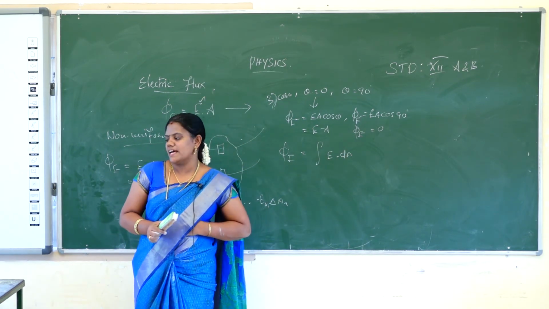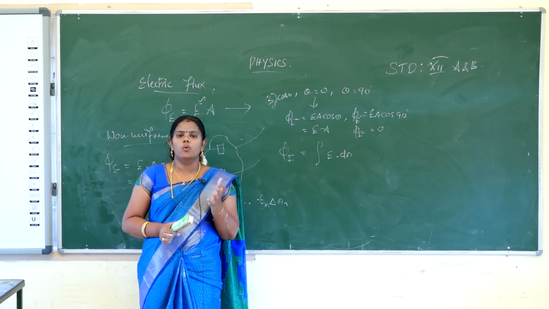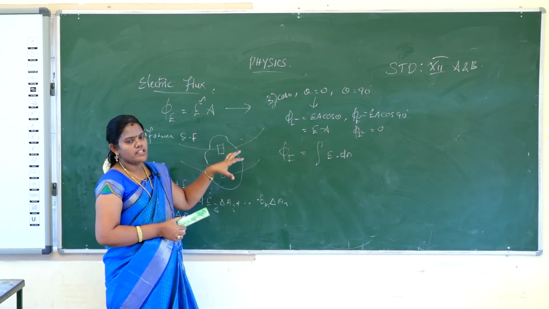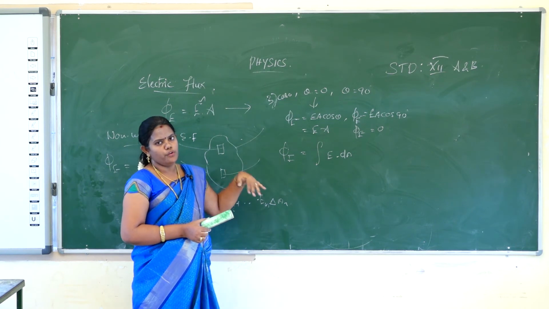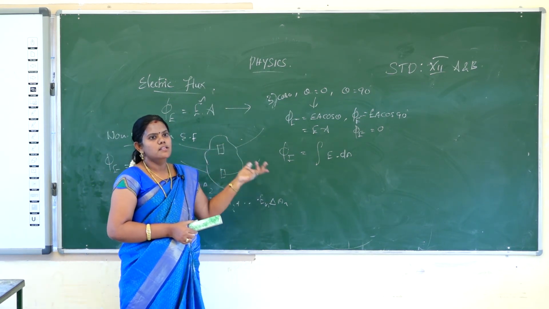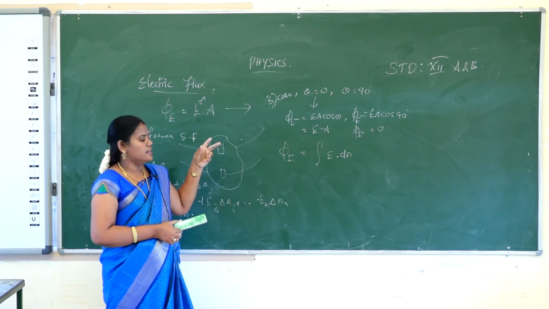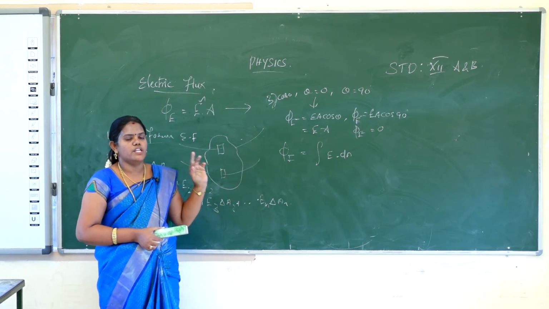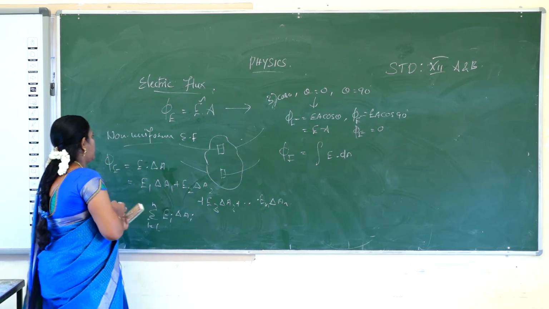So electric flux depends only on the electric field pattern and the orientation of the surface. Electric field pattern means whether the electric field is uniform or non-uniform, and orientation of the surface means whether the surface is rotated or not. These are the two cases the electric flux depends on. So electric flux depends only on the orientation of the surface and the electric field pattern.